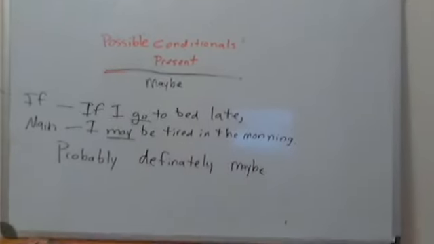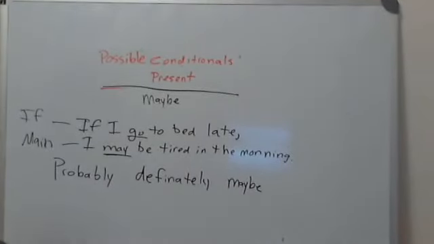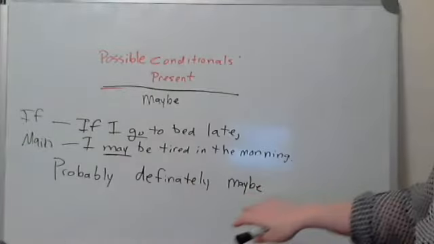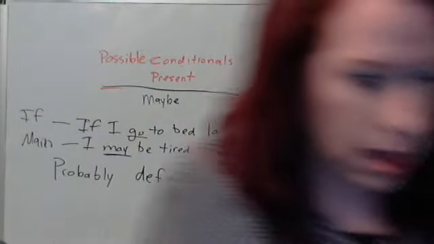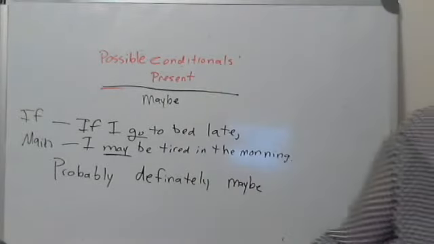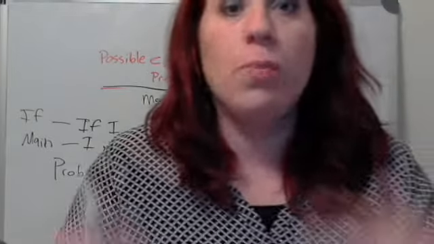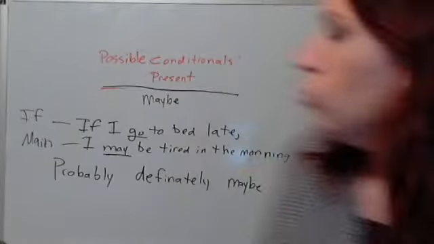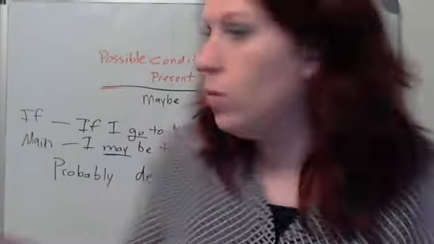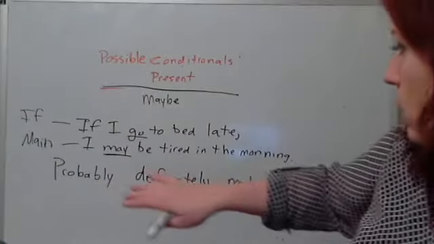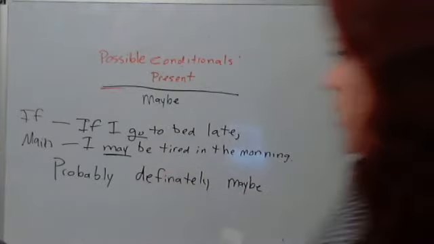So, let's look down here. So I used probably. Let's use probably. Okay? If I study for this test, I will probably get a good grade. Okay? So we can put this in a sentence right here, okay?